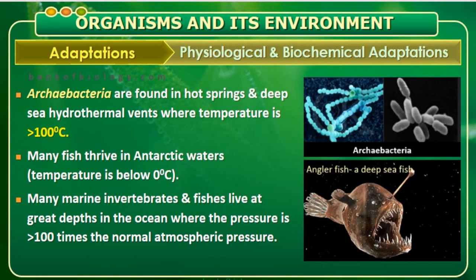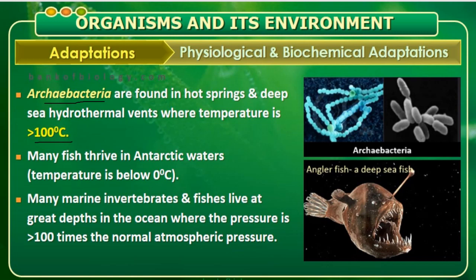Next is the physiological and biochemical adaptation. For example, one is archaebacteria. Archaebacteria is called a fossil bacteria which can exist in hot springs and also deep hydrothermal vents where the temperature is greater than 100 degrees Celsius.